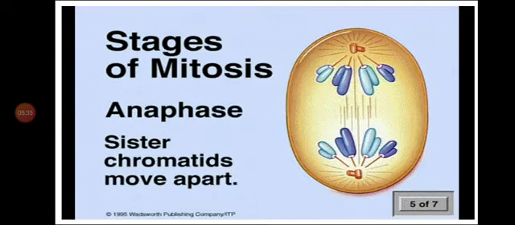Next stage of mitosis is anaphase. This is the phase where sister chromatids move apart. In this phase you can see the sister chromatids are moving apart from each other. That means the centromere is getting divided. The chromatids are getting separated from each other.